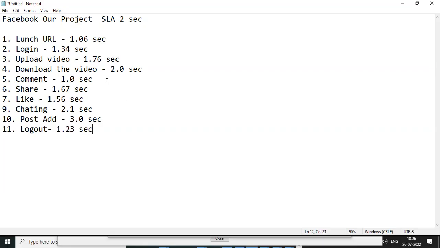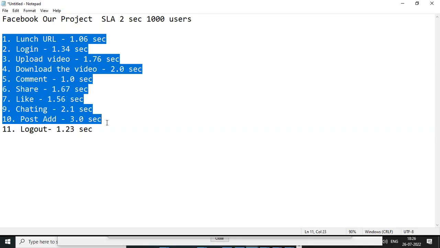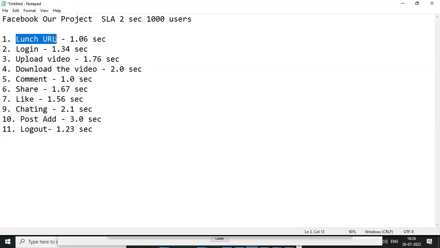Once execution is completed with the 1,000 users, now what can we do? We need to analyze the results. Go to the analysis tool and see what the launch response time is, on average for the 1,000 users: 1.06. What is our SLA? 2 seconds. So we are good, right? 1.06 means login is okay. And upload video we are taking 1.76, so we are meeting the SLA of 2 seconds. This is also 1.0 and 1.67.